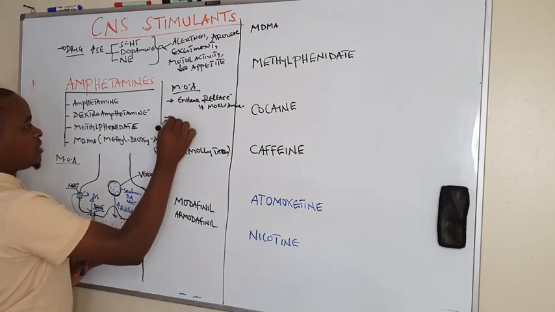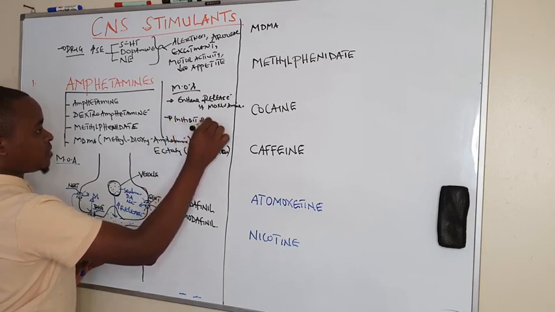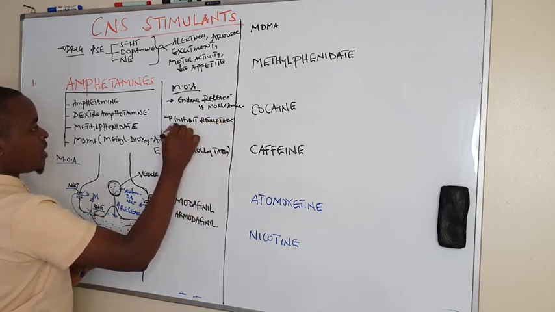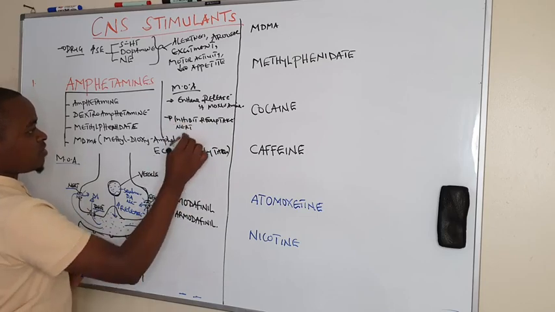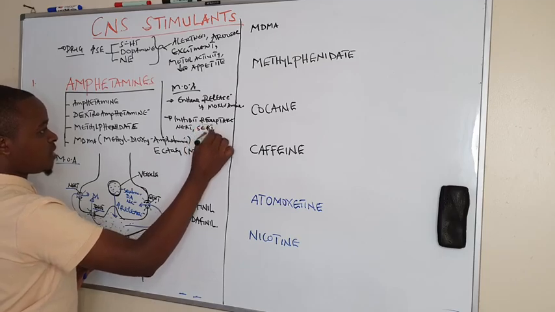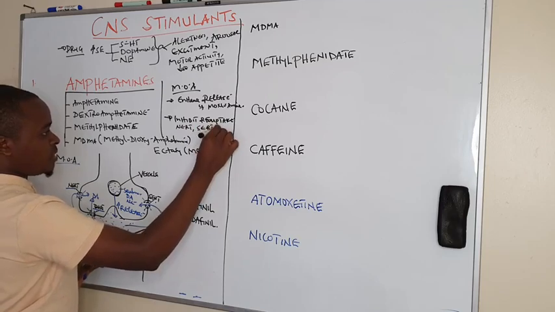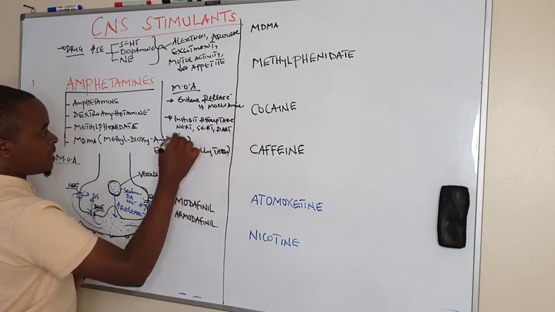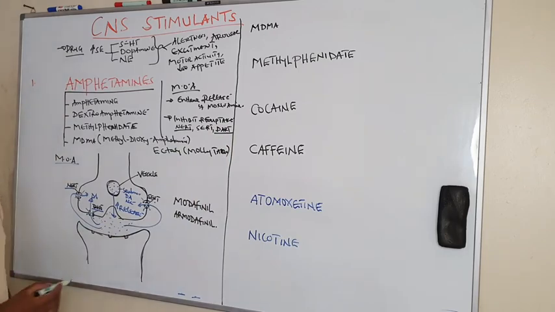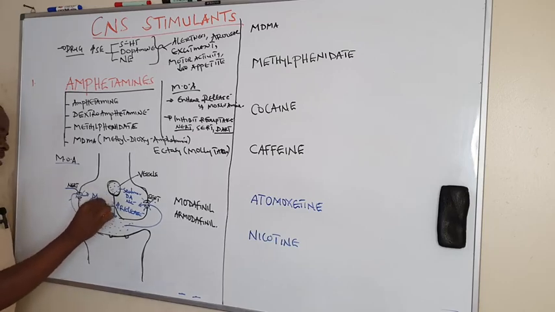And the second way is that they inhibit reuptake by blocking NAT, the norepinephrine reuptake transporter, by blocking the serotonin reuptake transporter, and by blocking the dopamine reuptake transporter. But majorly they target NAT and DAT. So that is their mechanism of action, blocking reuptake and enhancing release by exocytosis.